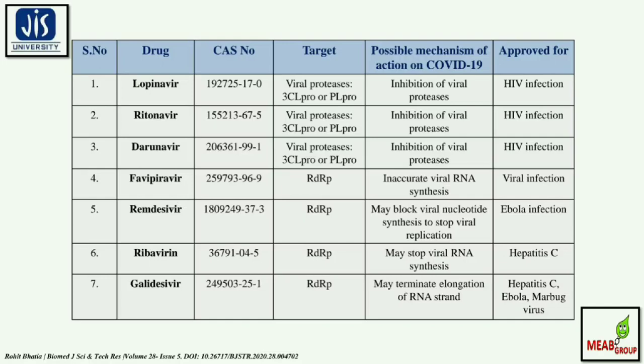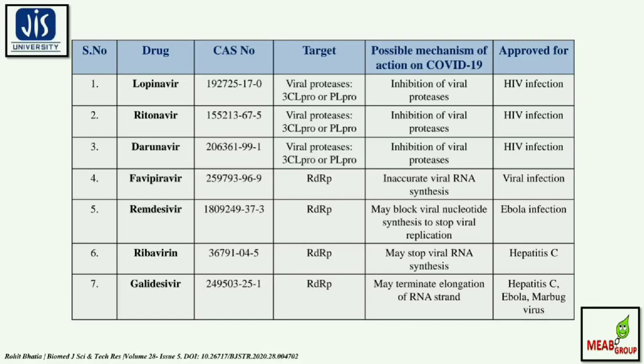Similarly, if you consider remdesivir or favipiravir, these target the RdRp, and they are mostly used for viral infections and Ebola viruses. They have a possible mechanism of inaccurate viral RNA synthesis, and they may also block viral nucleotide synthesis to stop or cease the viral replication. Similarly, there are many different kinds of drug components approved for different diseases.